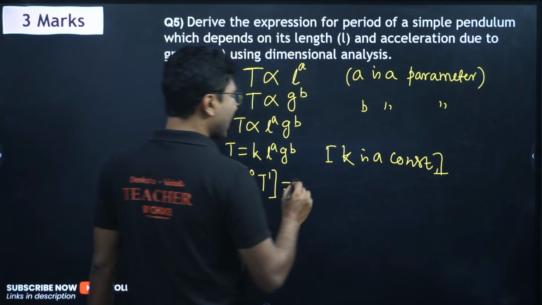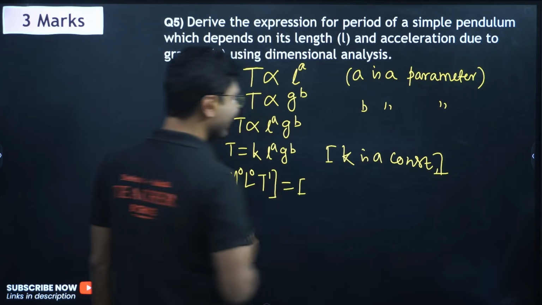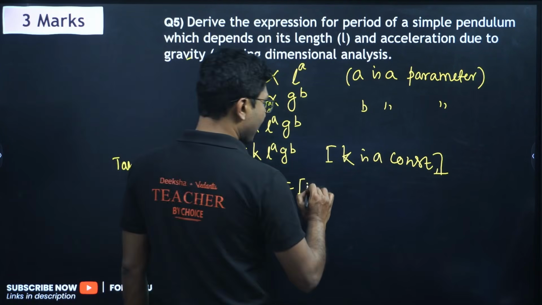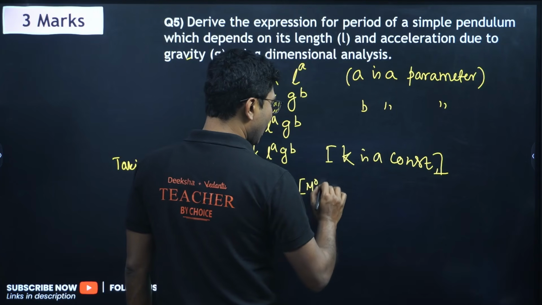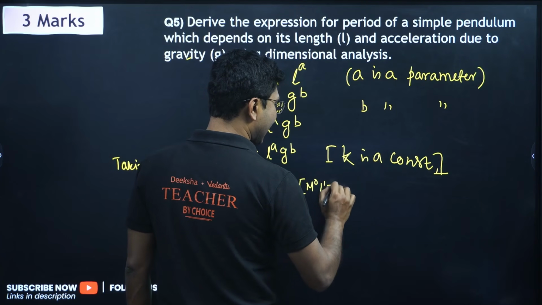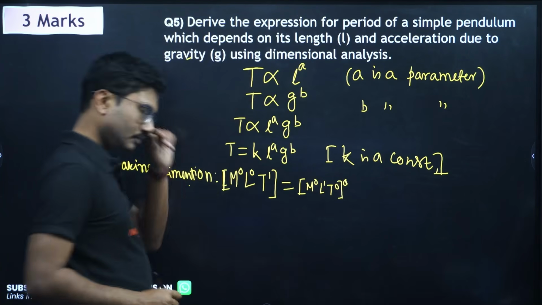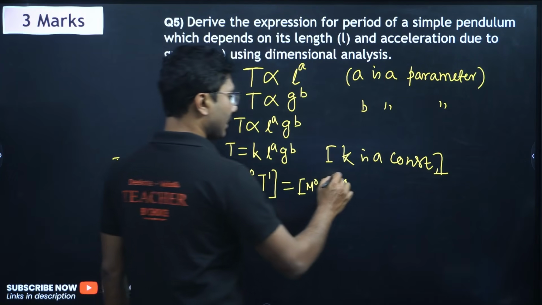Now what about the dimension of L? L is length. Length means obviously M is 0, L is 1, and time is 0 as well, whole to the power of A.